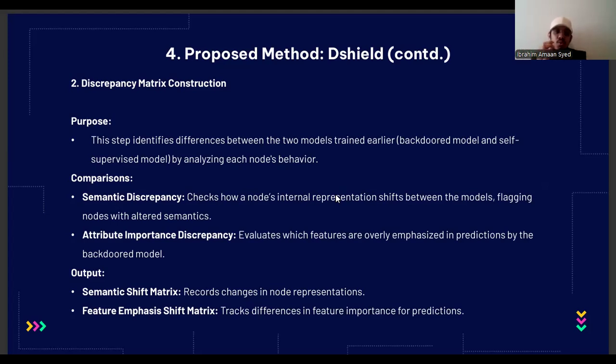The data of this one is stored in the feature emphasis shift matrix, and the data of the semantic discrepancy is stored in the semantic shift matrix.